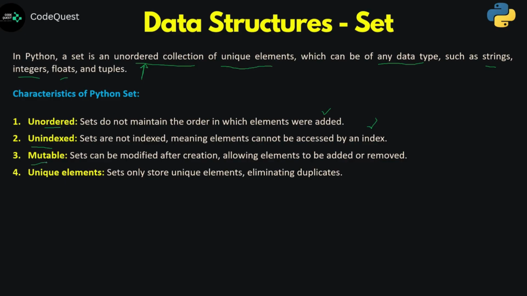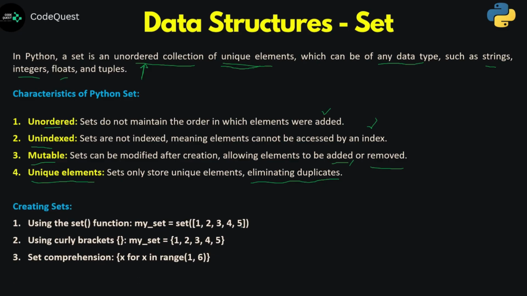Now it is also mutable. I mean, we can modify the set after creation. I mean, you can add some new elements. You can also remove existing elements out of it. And most importantly, like we have said already, it is going to contain unique elements. So it is not going to allow you to add some duplicate values. So if one element is already there and you try to add the same element once again, it is not going to allow because it is going to eliminate the duplicates.